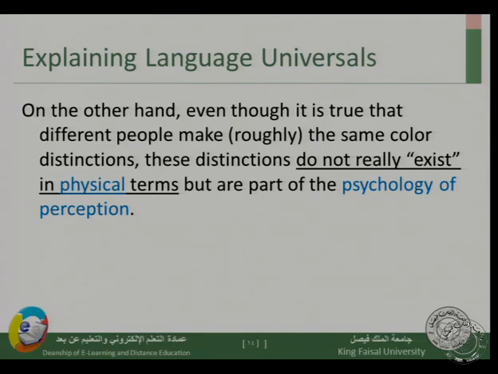But when I tell you, well, this is blue and this is red, why? Alright, tell me why these are black or white. So use physical terms to describe these distinctions. We cannot really use physical distinctions to differentiate colors. So we say this is part of the psychology of perception.